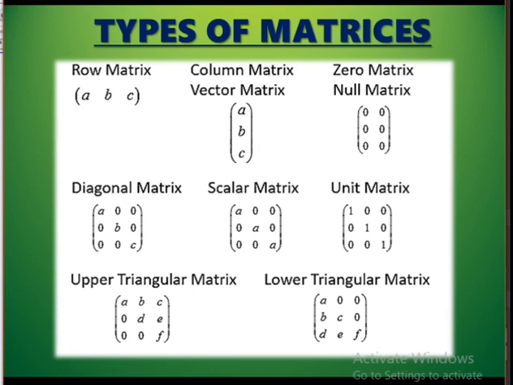Then we have upper triangular matrix. So, in the upper triangular matrix, below the leading diagonal the elements are 0. Lower triangular matrix: above the leading diagonal all the elements are 0.